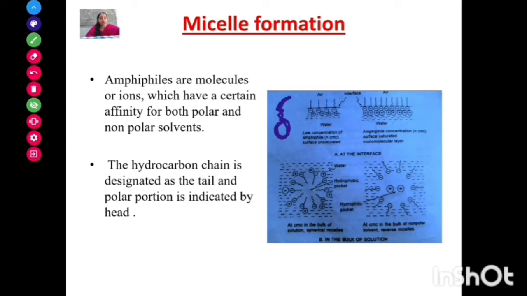At minimum concentration of surface active agent, they exist individually as monomers, and these monomers adhere to the air-water interface. This is the air-water interface. So these monomers adhere to the air-water interface just like this.